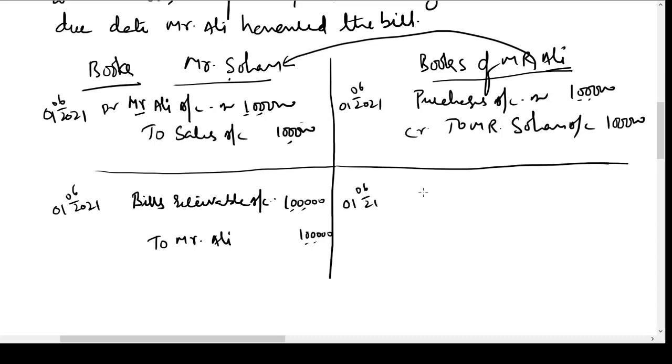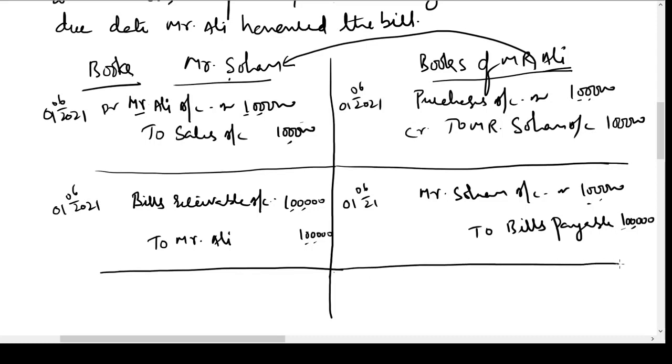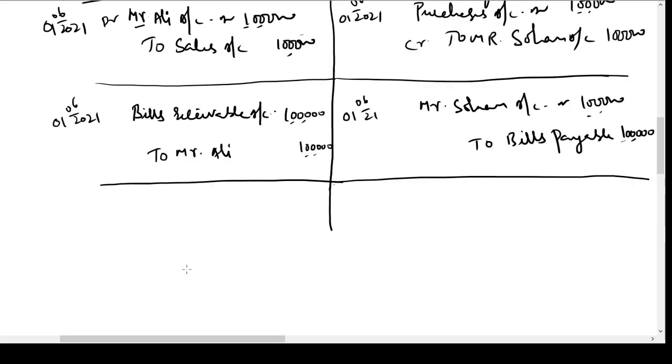What will be the entry in the books of Mr. Ali? Mr. Sohan is the receiver of the asset, so Mr. Sohan account debit 1 lakh, to bills payable. On this bill he has to pay money, so he is showing it as a liability in his books. Or we can say an asset is going out from his books, hence it is credited. So this is the entry we pass in the books of Mr. Sohan and Mr. Ali when the bill is drawn.